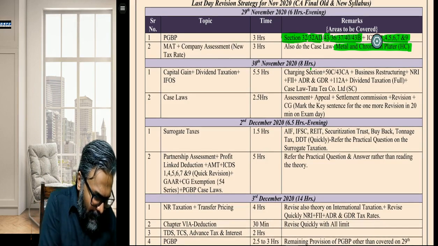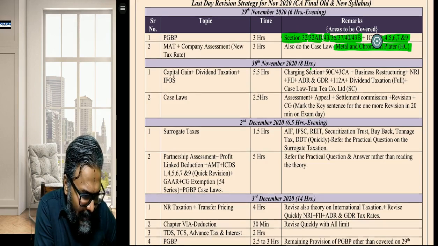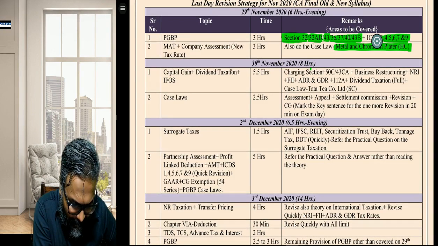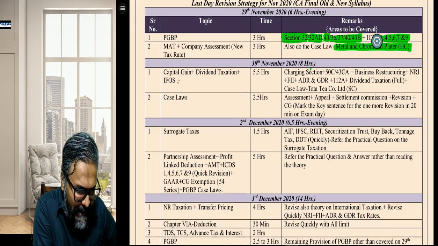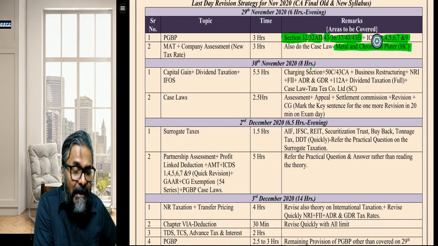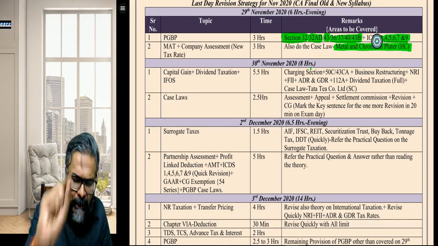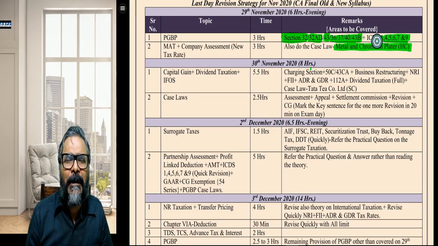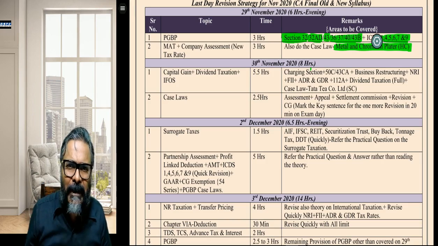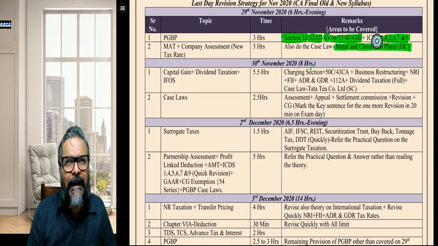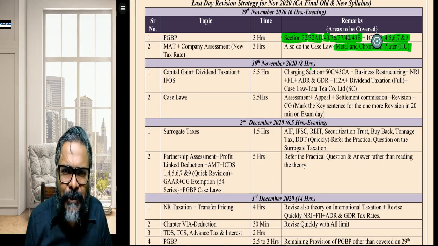Over here, just pay attention to what I have given you. Capital gains plus dividend taxation plus IFOS. Students, capital gains plus dividend taxation plus IFOS. Students, dividend taxation for your attempt is very important, because yours is the last attempt wherein the dividend taxation becomes very critical, because from the next attempt the entire scheme of the taxation of dividend has changed.